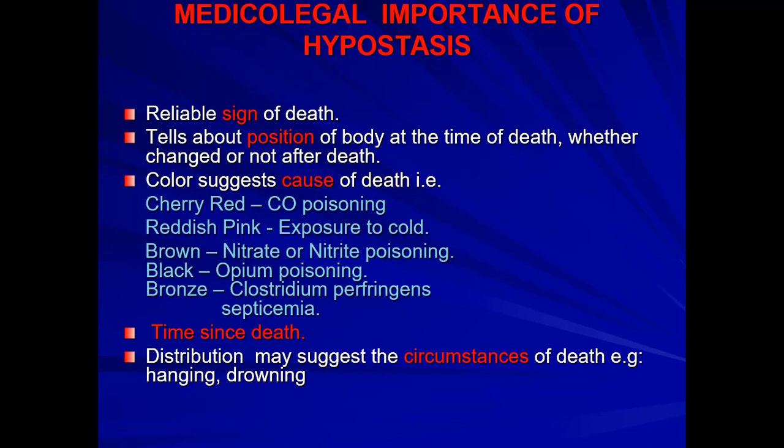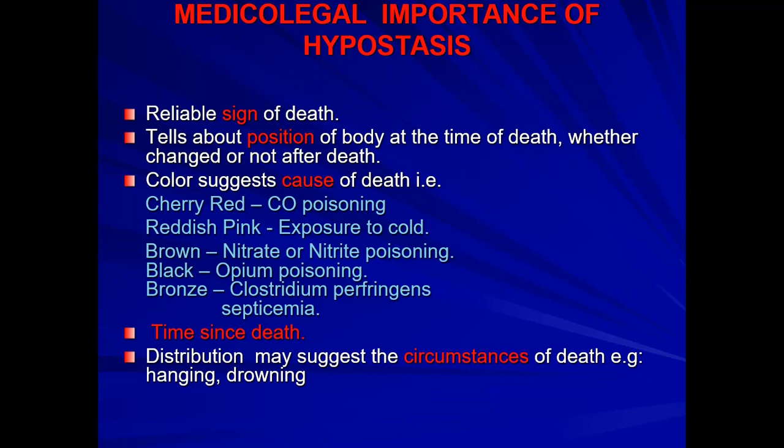So it's a time-taking process, starting from 30 minutes after death and spreading over 12 hours or so. So by examining the extent of hypostasis, how far it has spread, you can estimate how much time has passed.